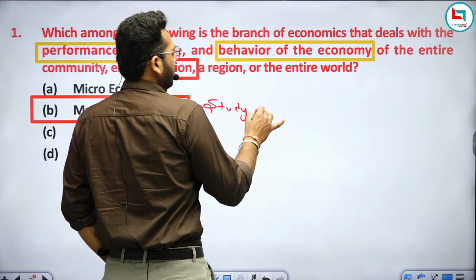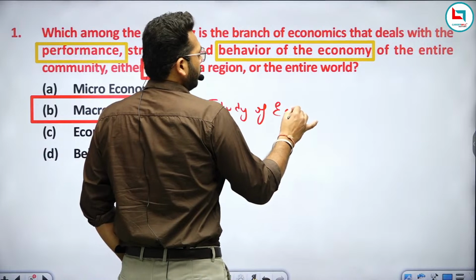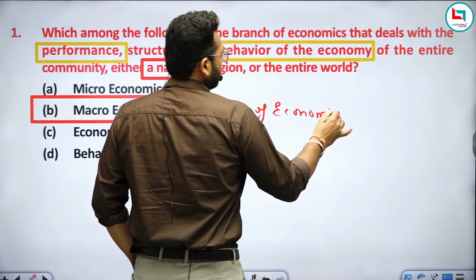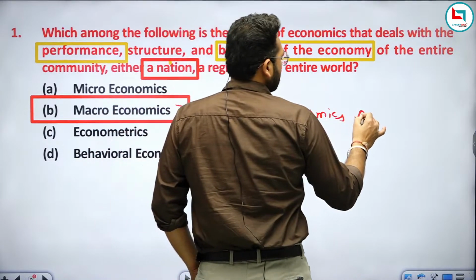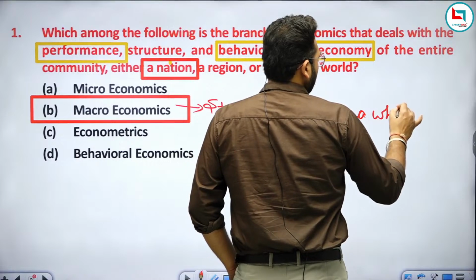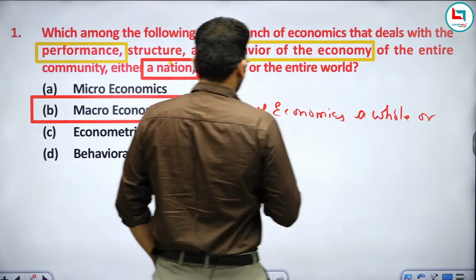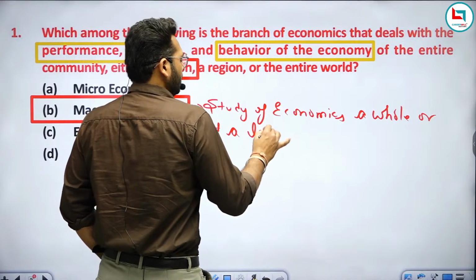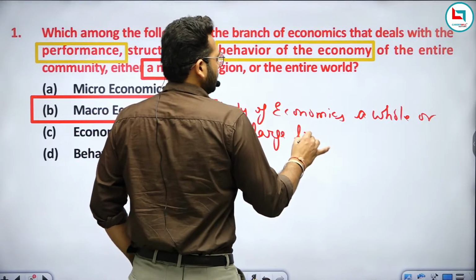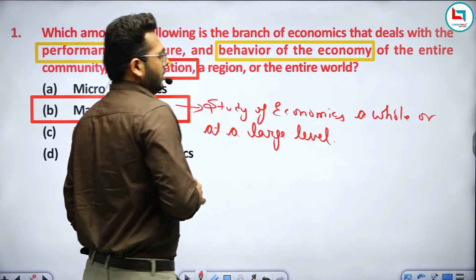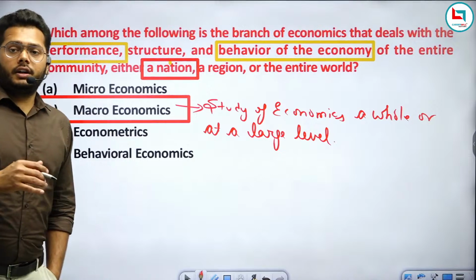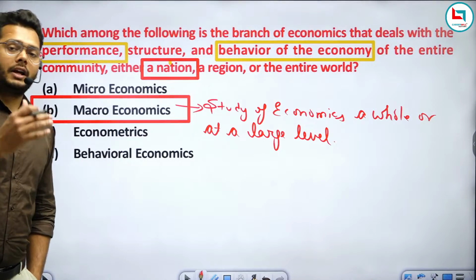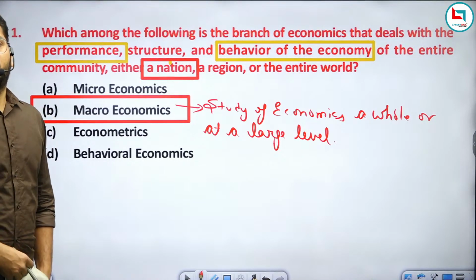Study of economics as a whole, or at a large level. As I have already told you about the difference between microeconomics and macroeconomics.